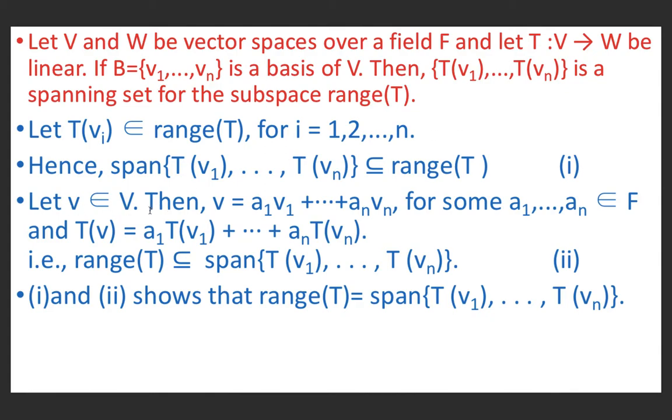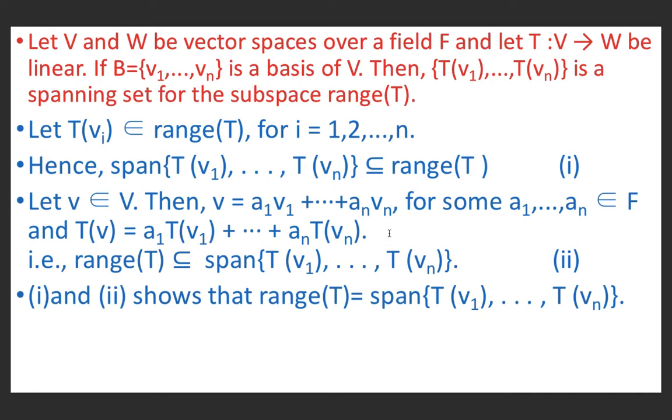Let v belong to V. Then v is equal to a1 v1 plus ... plus an vn, because {v1, ..., vn} is a basis of V. Therefore, every element v belonging to V can be expressed as a linear combination of v1, ..., vn, for some a1, ..., an belonging to F. Therefore, T(v) is equal to a1 Tv1 plus ... plus an Tvn because T is linear.